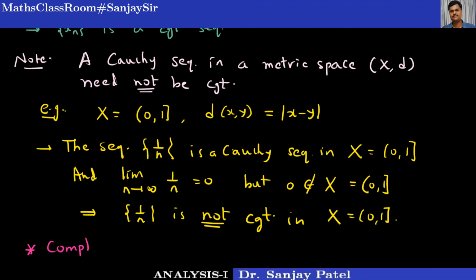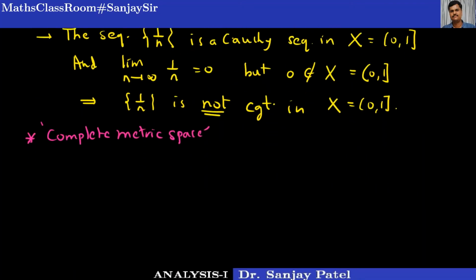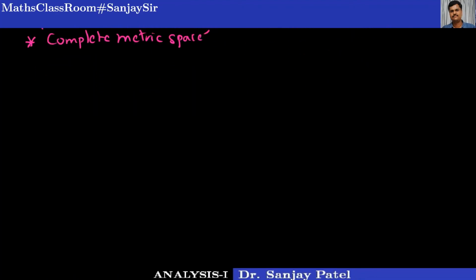This complete metric space concept you will study in another course of analysis. I just want to give the extra information that a Cauchy sequence need not be convergent in all systems.